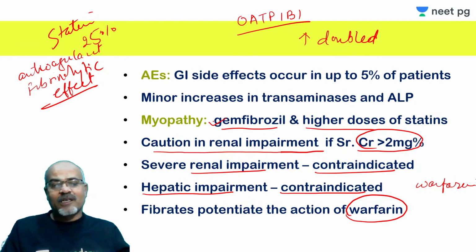So this is about these three classes of drugs: fibric acid derivatives, bile acid sequestrants, and nicotinic acid. The rest of the things we will discuss in the next class. So that should be the last part of this lecture, because I want everything to be conveyed to you in an understandable manner. Because this topic is difficult to understand actually.